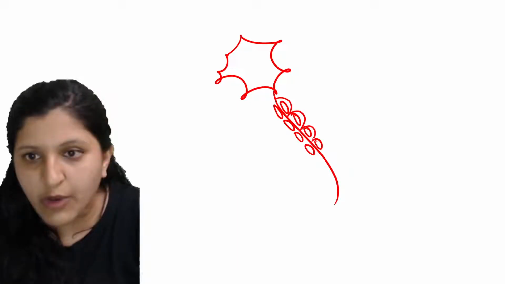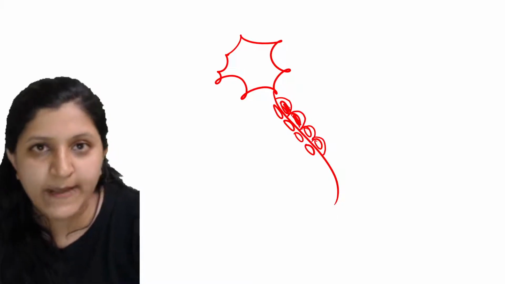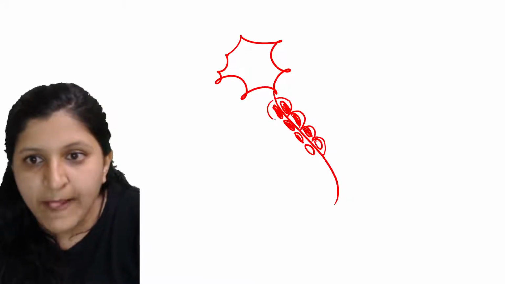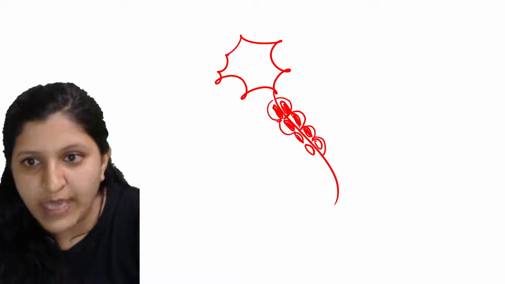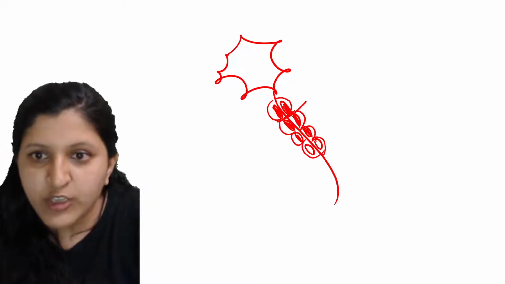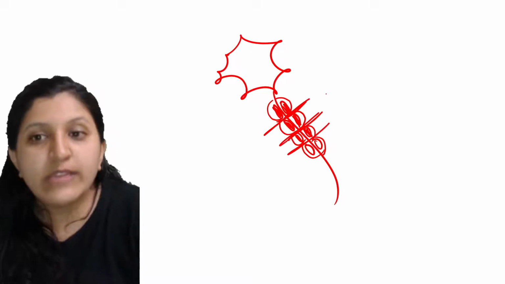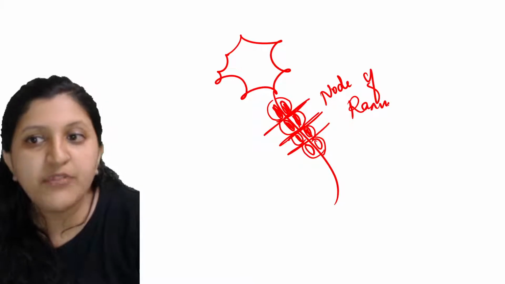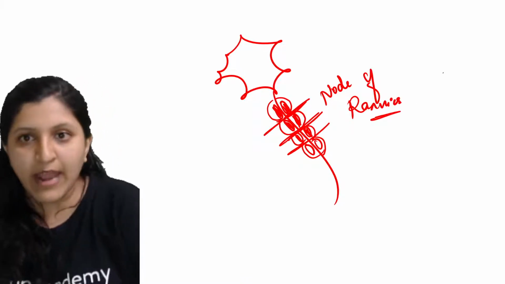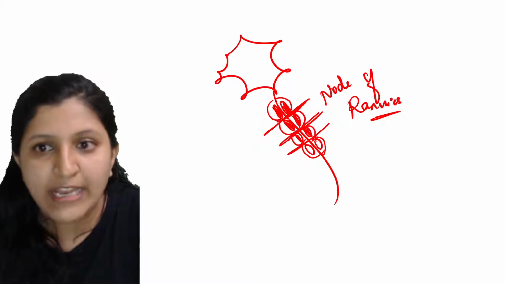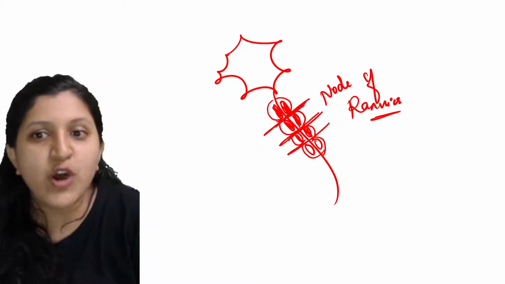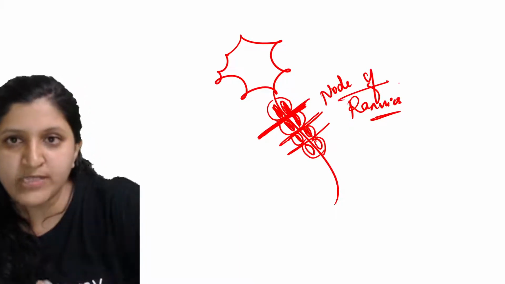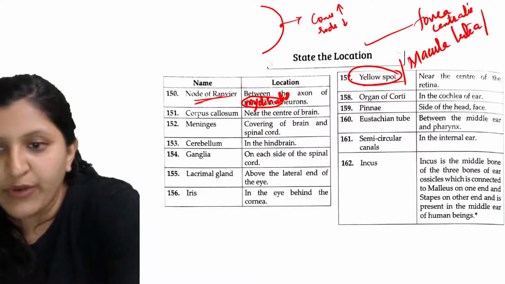Wherever the myelin sheath is not there, you can see the junction formation, this node formation. These gaps are called the nodes of Ranvier, named after the scientist who discovered them, Ranvier. So wherever the myelin sheath is not there, that gap is called a node of Ranvier.